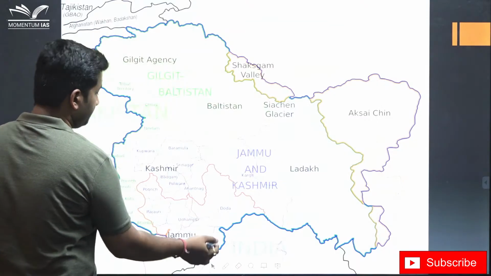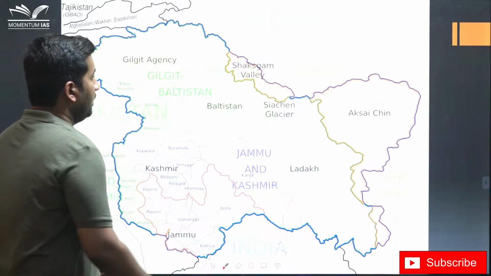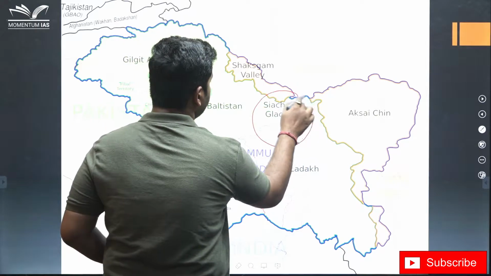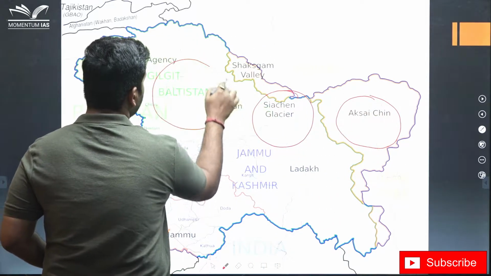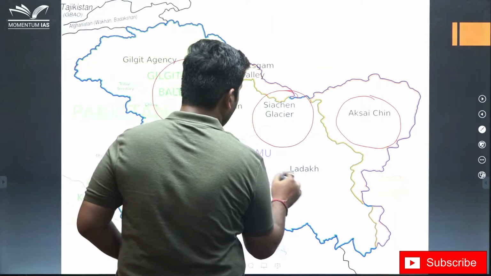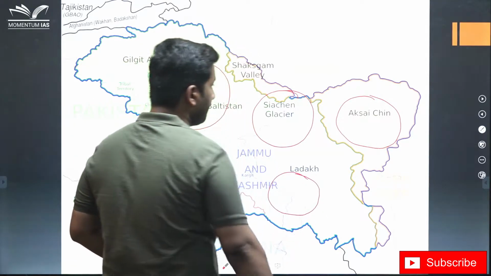Let's see the map. Now, this is our Siachen Glacier, this is Aksai Chin, this is our Gilgit-Baltistan region, and here is Nubra Valley.